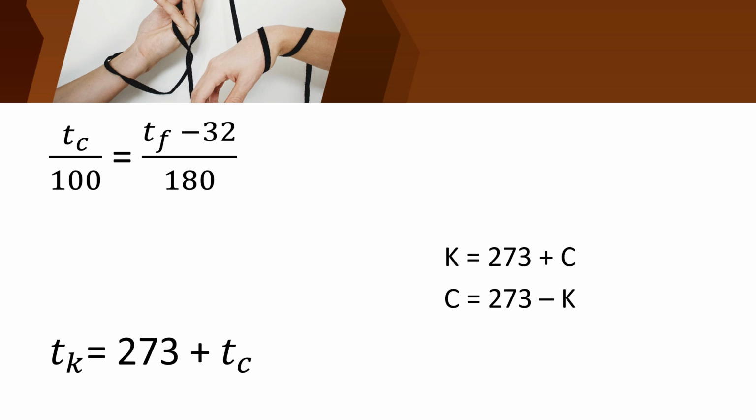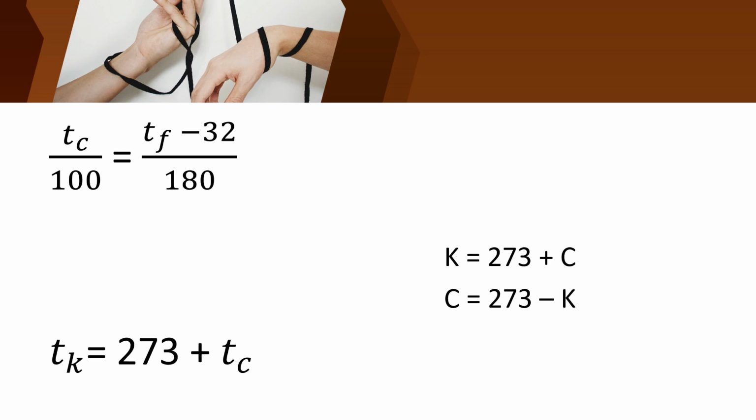The temperature we measure using the Kelvin scale is called absolute temperature. Children, did you all understand?